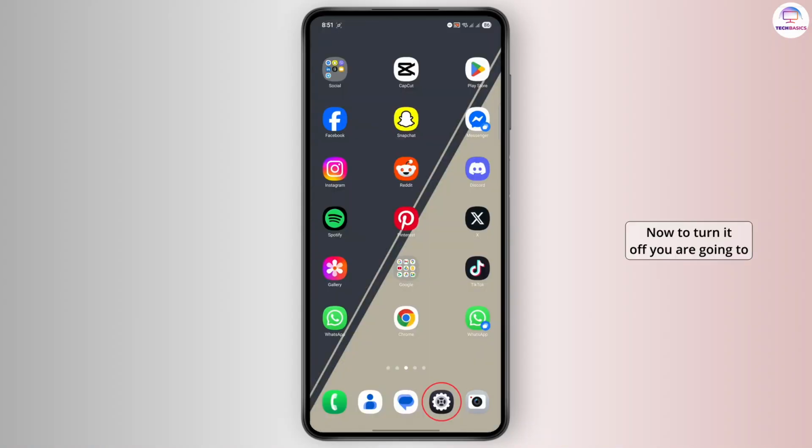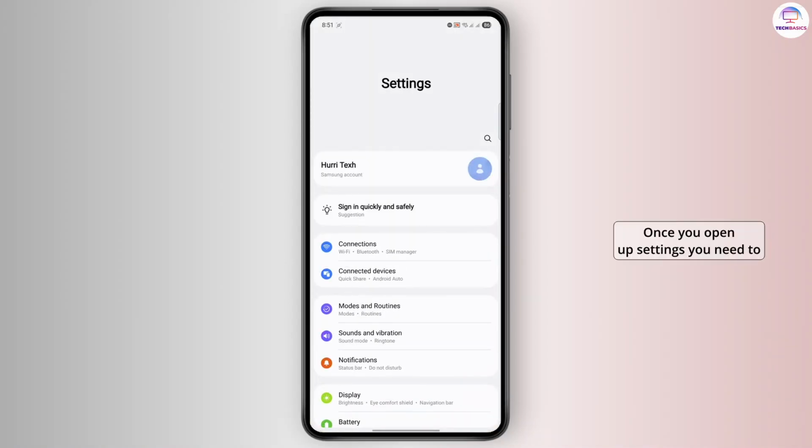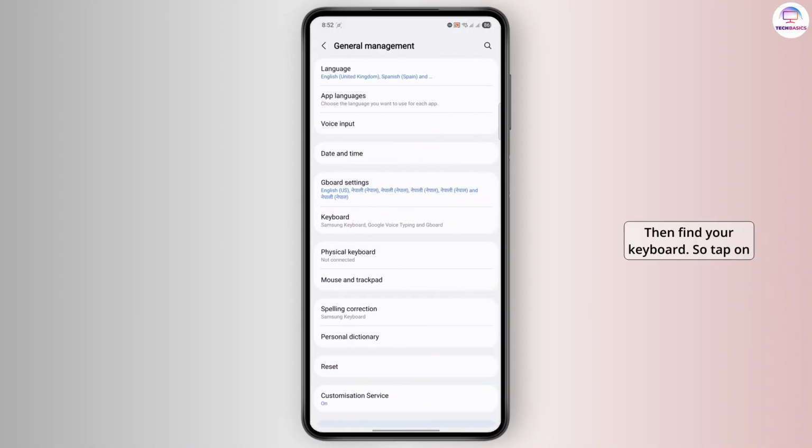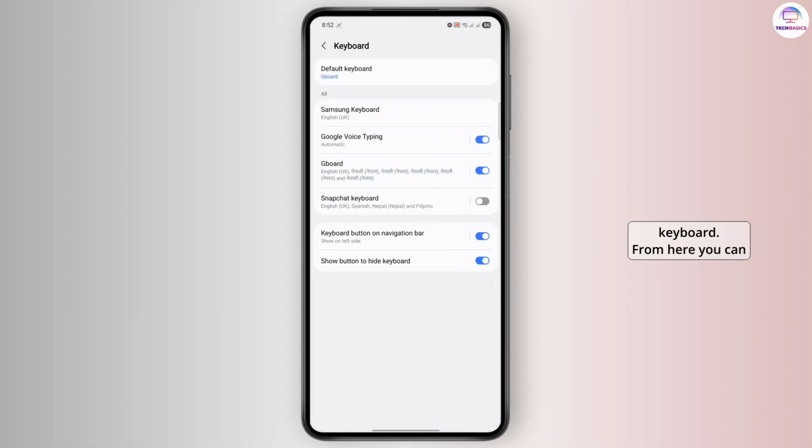Now to turn it off, you are going to have to open up the settings menu. So let me just clear everything from here. Once you open up settings, you need to go ahead and scroll down and find general management. Then find your keyboard. So tap on keyboard. From here, you can change your keyboard settings. So I'll just go over to Samsung keyboard for now.